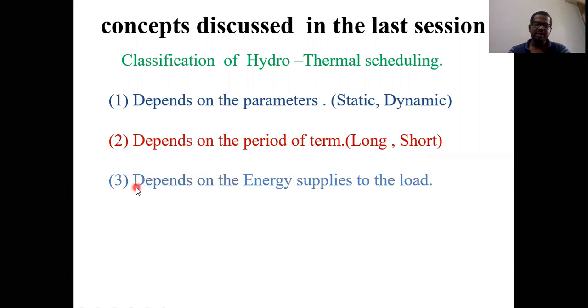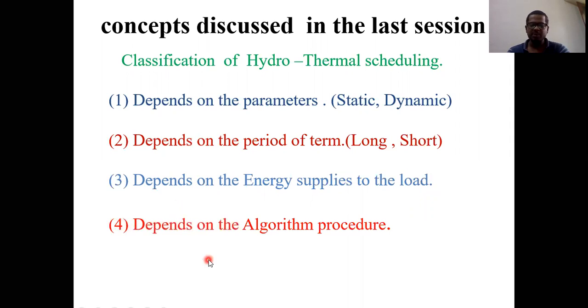And the next one depends upon the energy supplies to the load. Here we are going to consider two types of energies. The first one is hydro energy and the second one is thermal energy. Which type of energy is going to supply the load? Whether hydro energy is going to supply the load alone, or a mixture of hydro and thermal energy is going to supply the load. Depending on this point, we have classified hydrothermal scheduling in terms of energy basis.